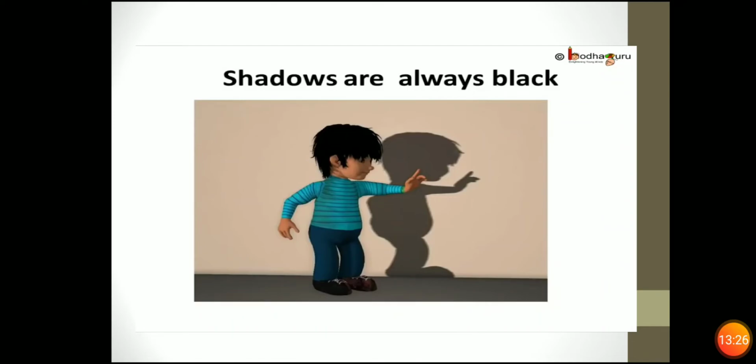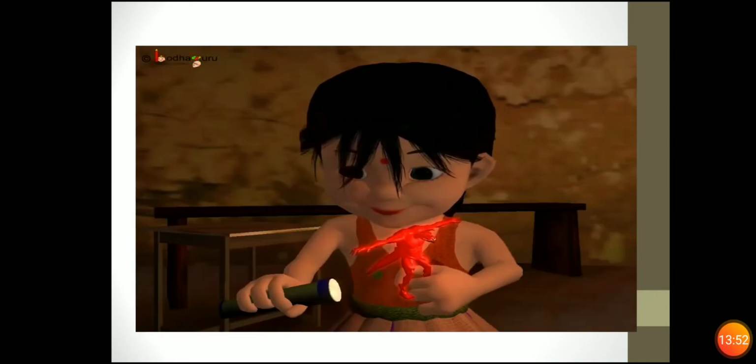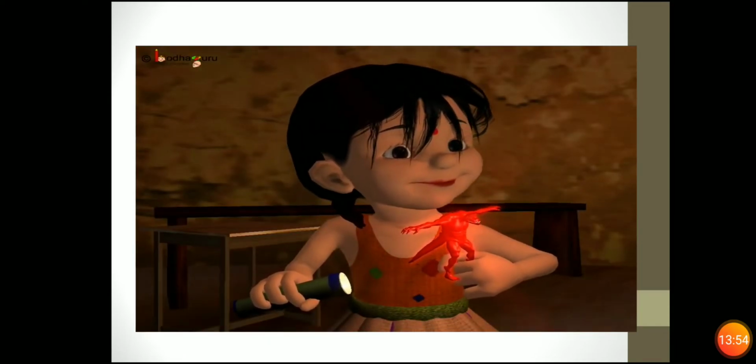Let us see the characteristics of shadow now. You are going to a party wearing a colorful dress. But when you look at your shadow, can you see the color of your dress? No. We get a black shadow. Shadows are always black regardless of the color of the object used to make the shadow. As we saw in the story, the toy used by Sona was red in color, but its shadow was black in color. I hope it is understood.